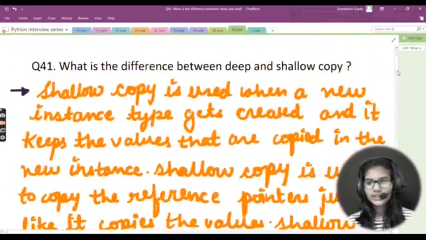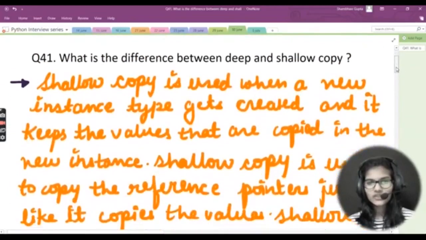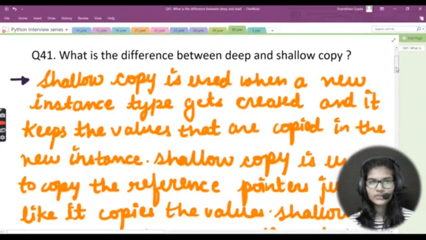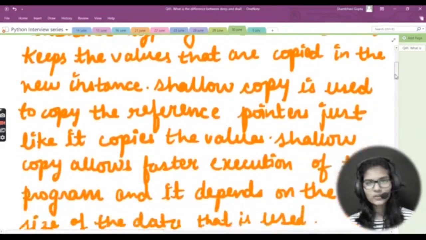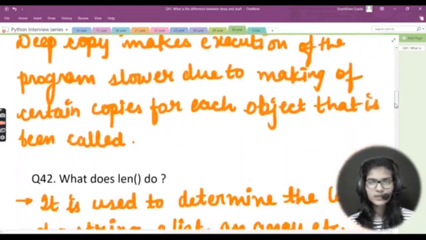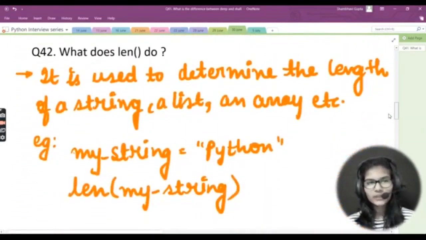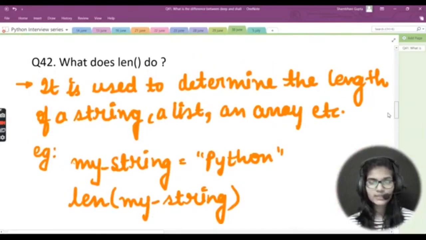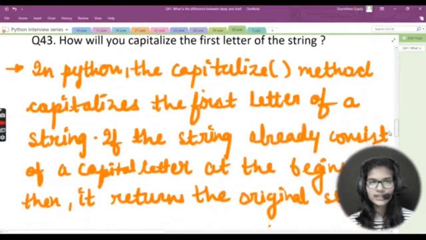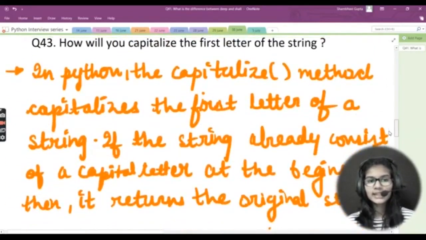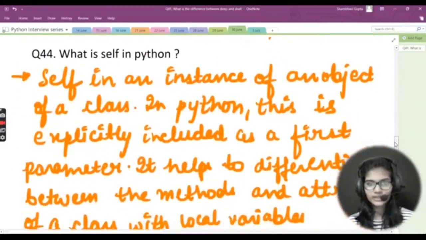So let's quickly see all of the questions that we have discussed today. The very first question was what is the difference between the deep and the shallow copy. So we had seen the differences between the deep and the shallow copy. After that, we had seen what len actually does. So len was a function, and we saw what the use of this function is. Other than that, we had seen how you will capitalize the first letter of a string. So we had seen that if you want to capitalize the first letter of a string, how you would be able to do that, right?